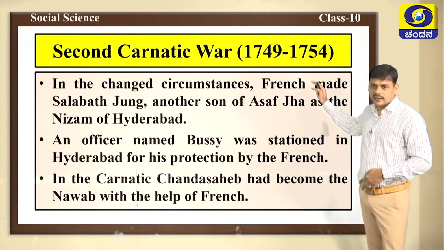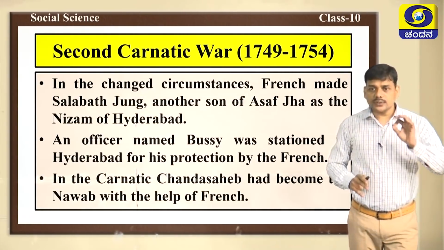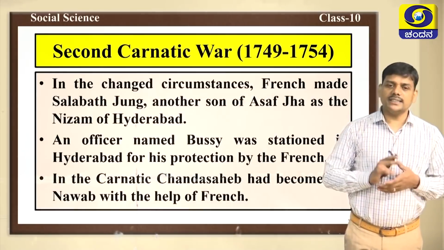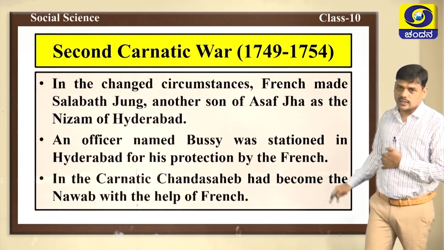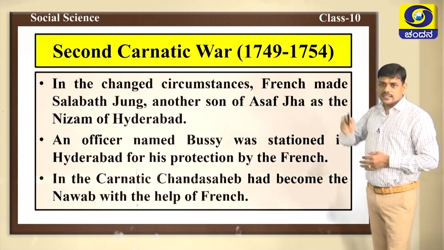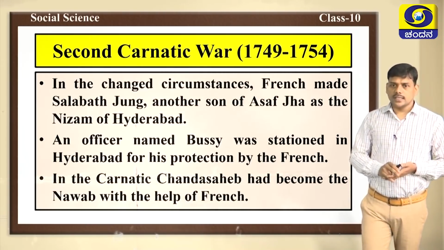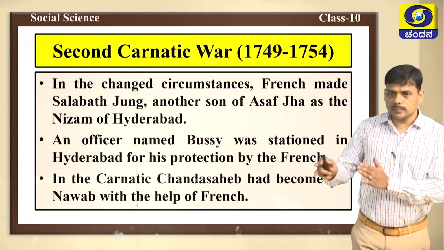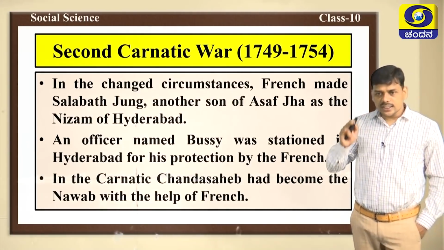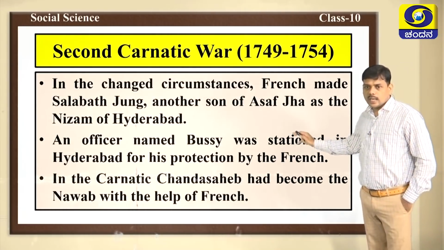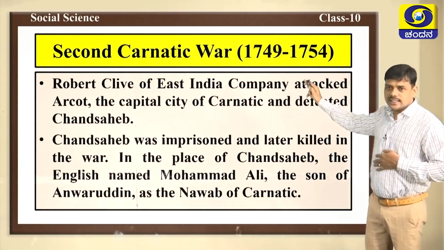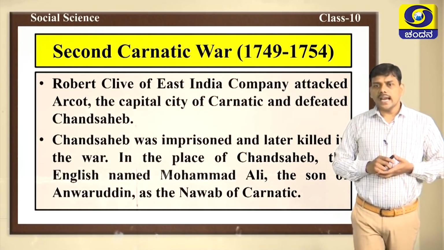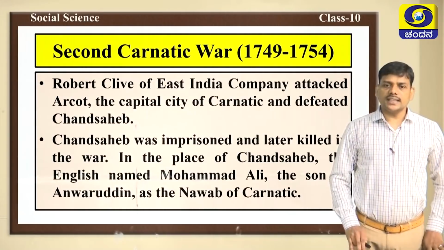Second Carnatic War. Actually, what were the reasons for the Second Carnatic War? The political situation which prevailed in Hyderabad was the main reason for the war. French made Salabat Jung, another son of Asaf Jah, the Nizam of Hyderabad. An officer named Bussy was stationed in Hyderabad for his protection by the French. In the Carnatic, Chanda Sahib had become the Nawab with the help of the French. Robert Clive of the East India Company attacked Arcot. Arcot was the capital city of Carnatic, and Robert Clive defeated Chanda Sahib.